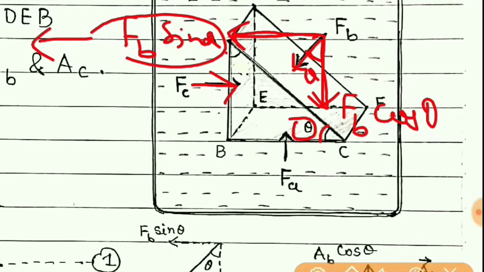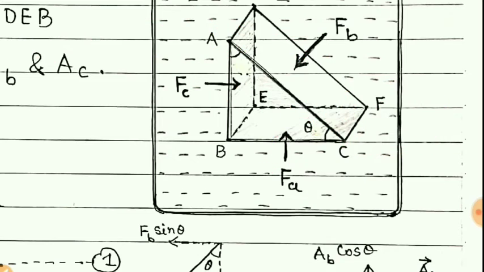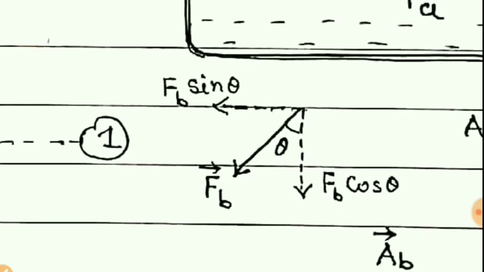Also, you can see upward force which is FA and the downward force is FB cos theta. So they must be also balancing each other. As a result, this element remains stationary. Horizontal forces as well as vertical forces, they must cancel each other. And that's why I have shown the same thing here also.